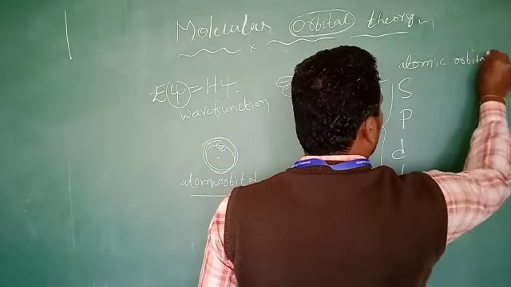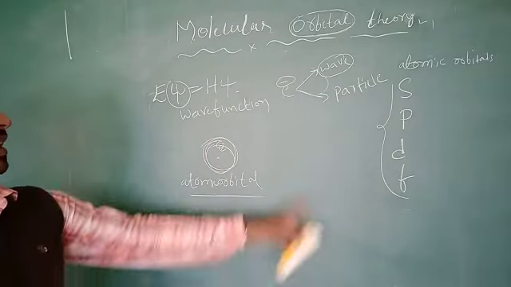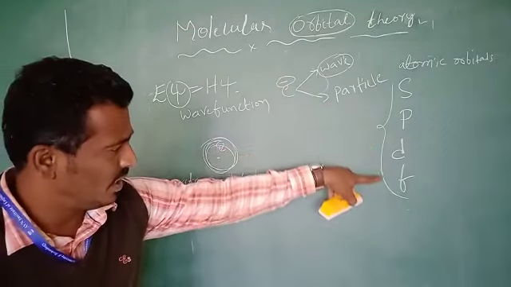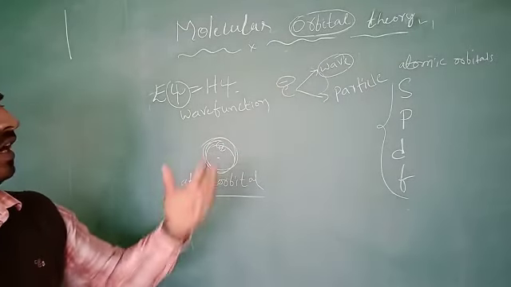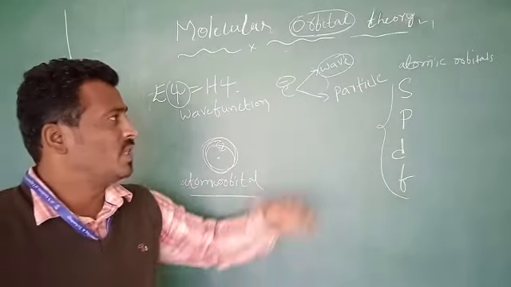S orbitals. We know that because you are intermediate level, you know the atomic orbitals. What are the atomic orbitals? S, P, D, and F orbitals. If you want to know the size, energy, and orientation of the atomic orbitals, they can be explained by the four quantum numbers.